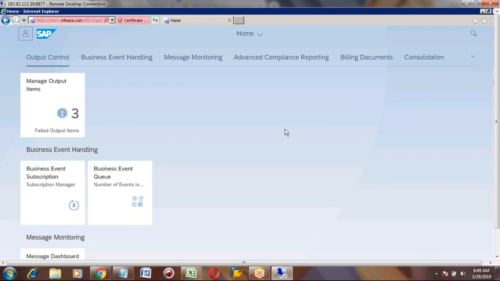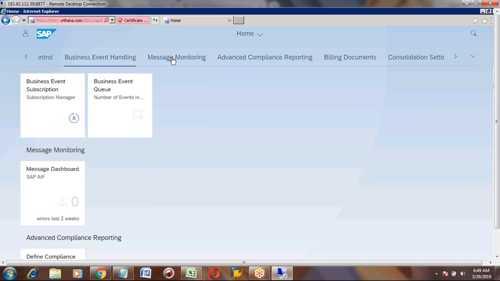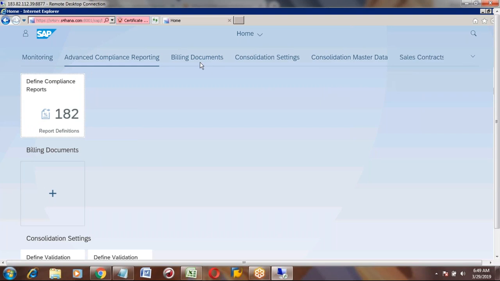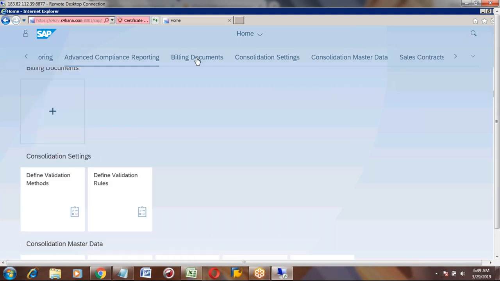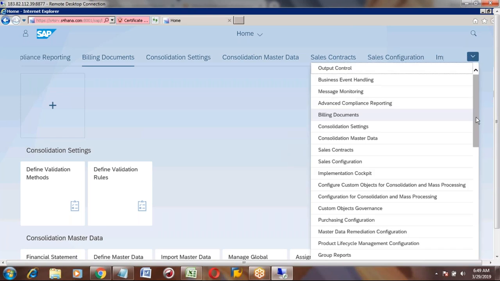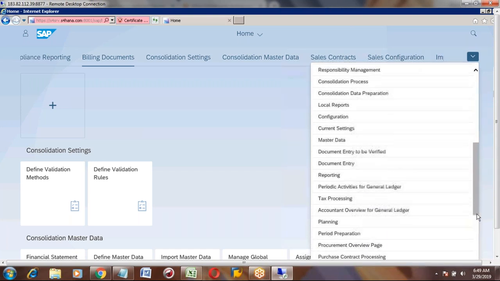Now once you loaded here, you can see these are the menu paths. Output control. These are called folders. These are just like your folders based on the transactions or tiles. They will provide different folders. And in the last, if you click this arrow button, it will show you all the different folders.